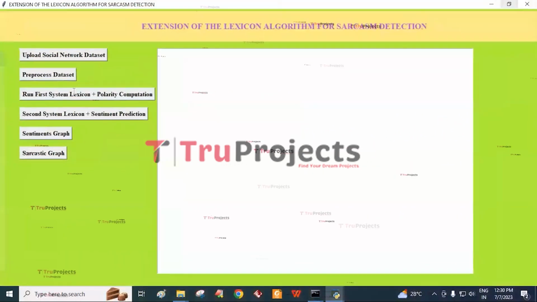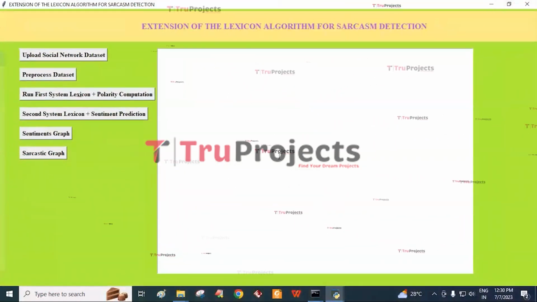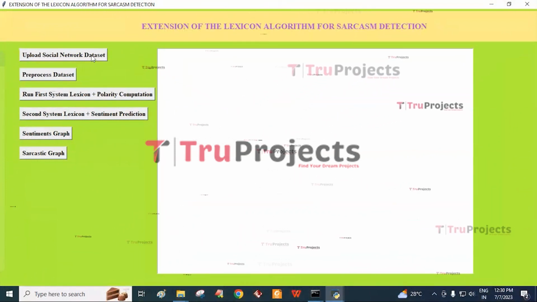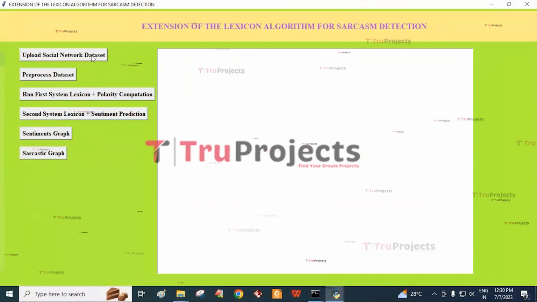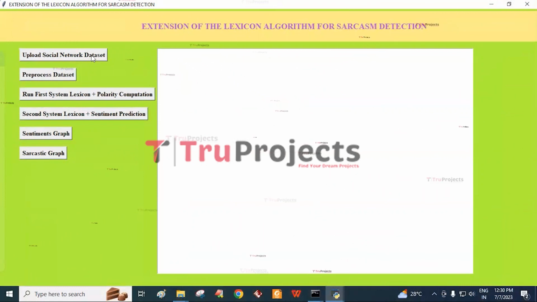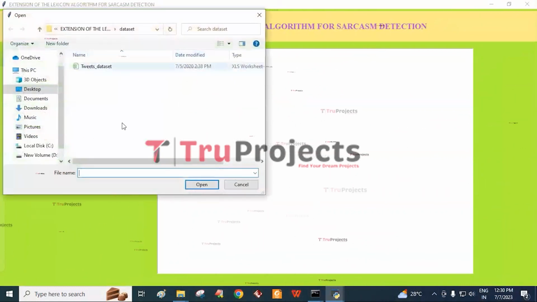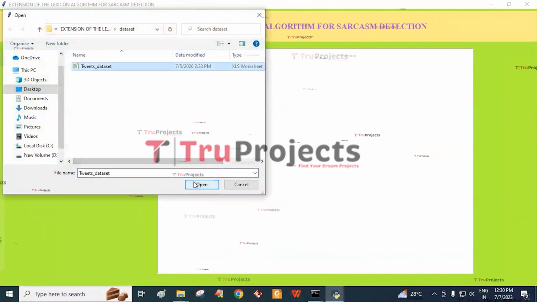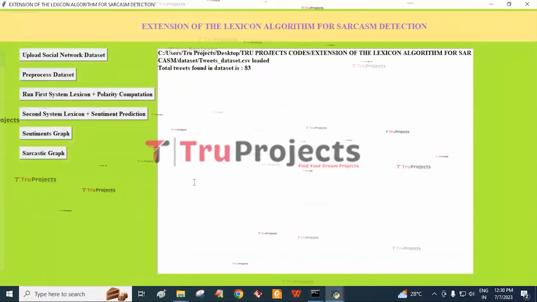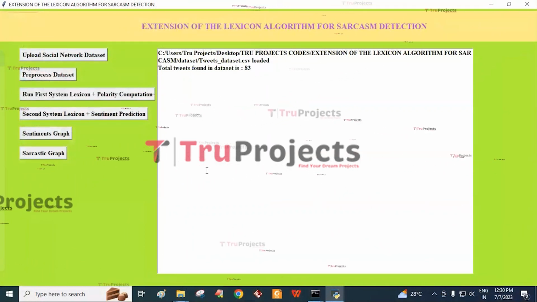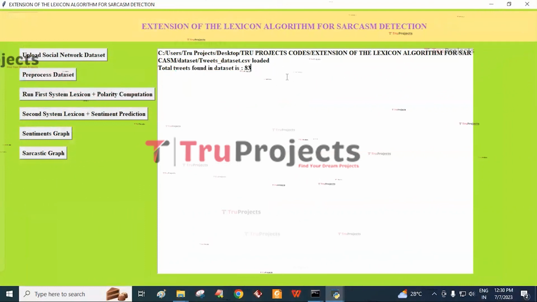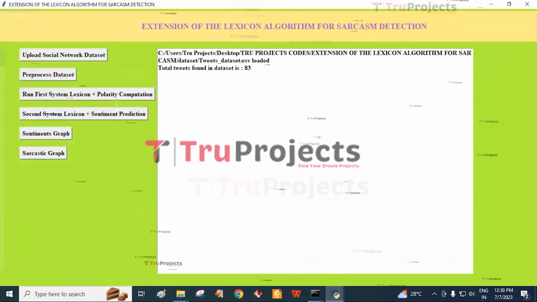And now this is the graphical user interface. With this we are interacting with the program. First we need to click on the Upload Social Network Dataset button. By this we are redirected to the dataset folder, and we need to select the tweets dataset and click on the Open button. Here we can see the dataset is loaded and the total tweets found in the dataset is 83. And click on the Pre-process Dataset button.